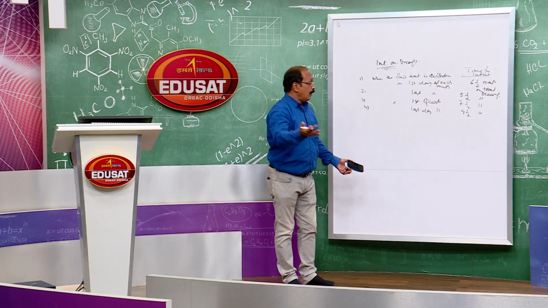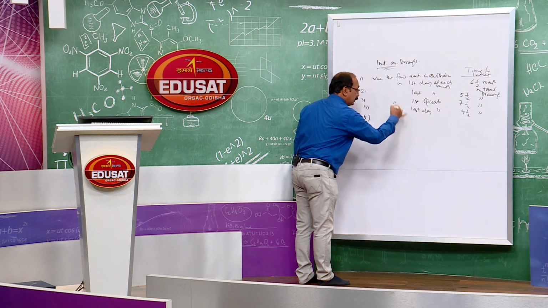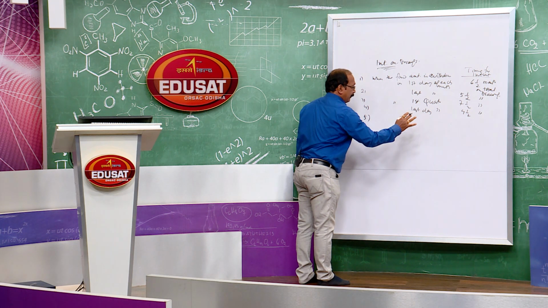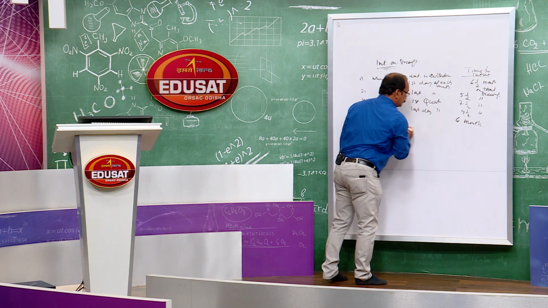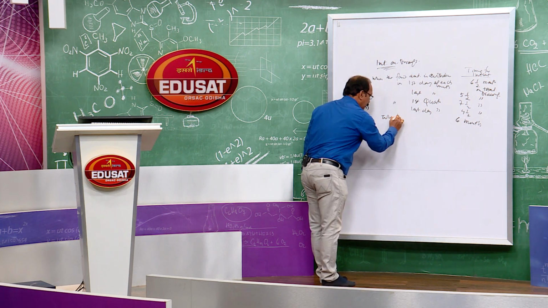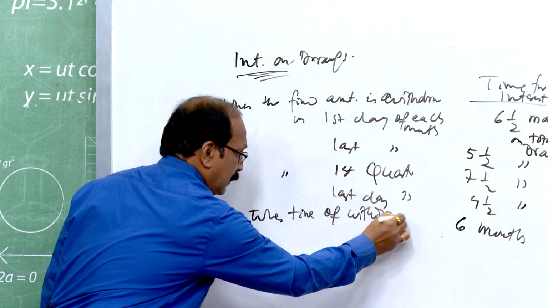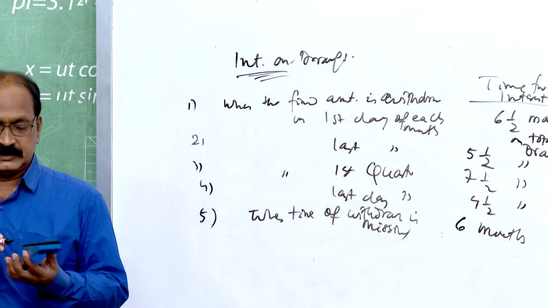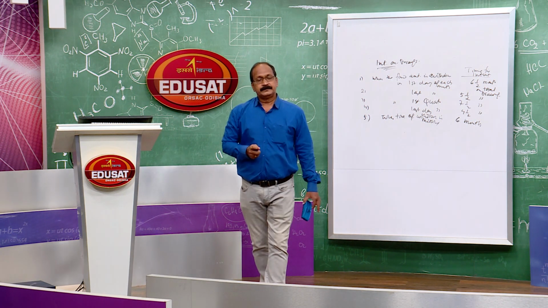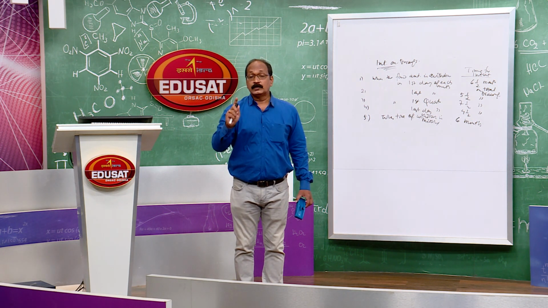When there is no schedule, when the amount is withdrawn on any day, any time, or when the time of withdrawal is missing, then interest is to be calculated for 6 months. So, interest on drawings is business income, but it is a loss to the partners.